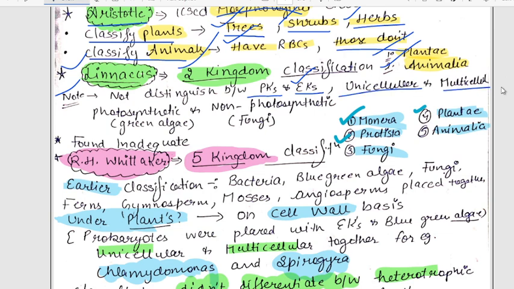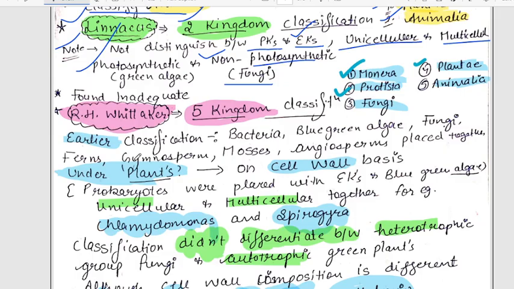There is also no distinction between unicellular and multicellular; all are placed together. Also photosynthetic and non-photosynthetic: photosynthetic organisms can make their food using light, and non-photosynthetic ones cannot make their food, like fungi, right? They are also placed together in the plant category.